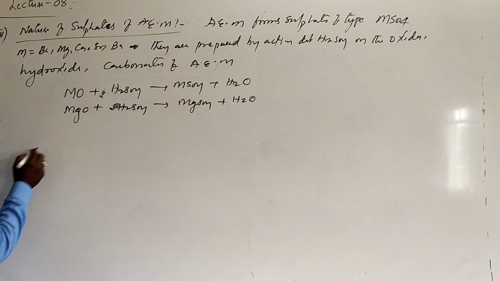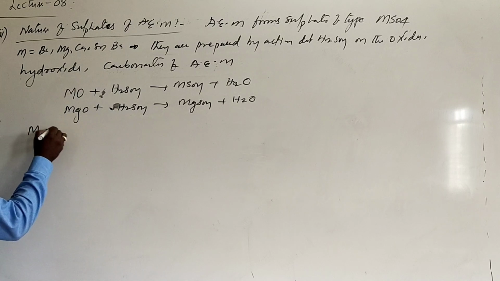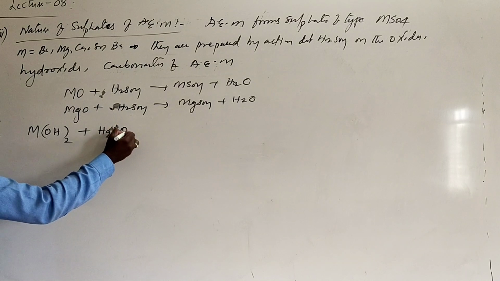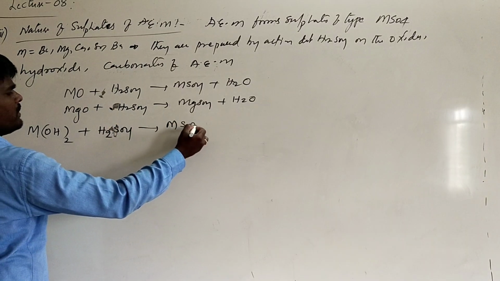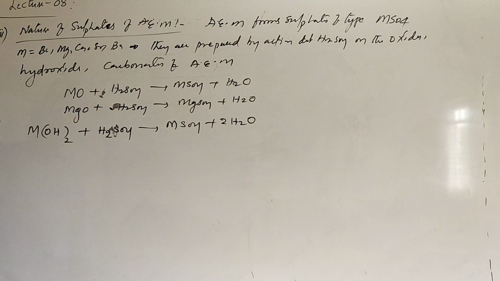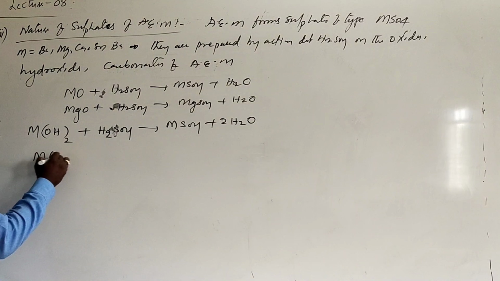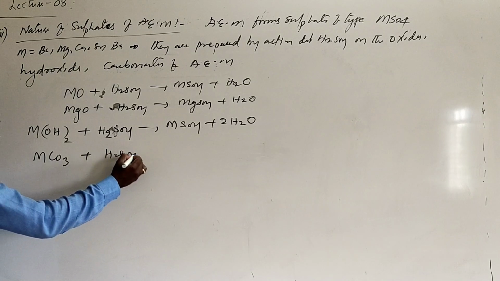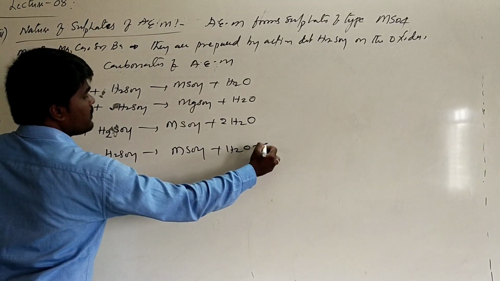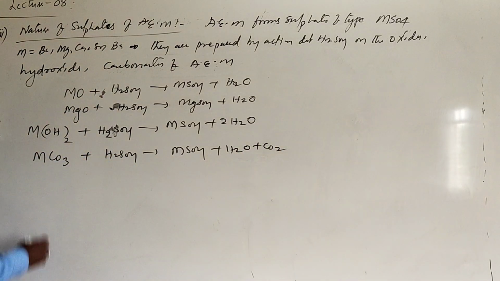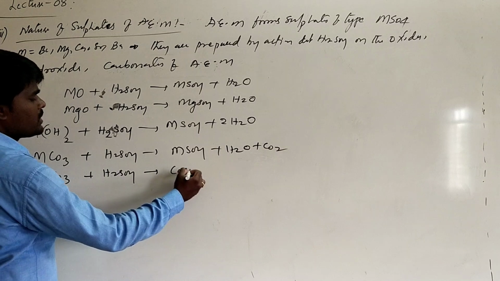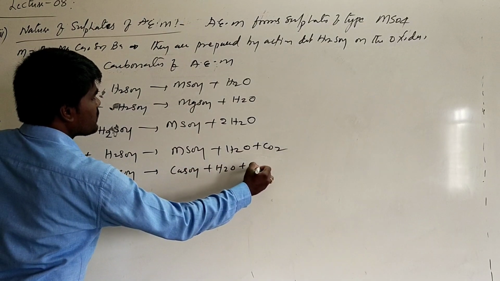They can also be prepared from hydroxides. When alkaline earth metal hydroxides are treated with H2SO4, they will also form metal sulfate plus 2 moles of water. Now, if metal carbonates are treated with dilute H2SO4, they will also form MSO4 plus water plus carbon dioxide. For example, calcium carbonate with H2SO4 forms calcium sulfate plus water plus carbon dioxide.